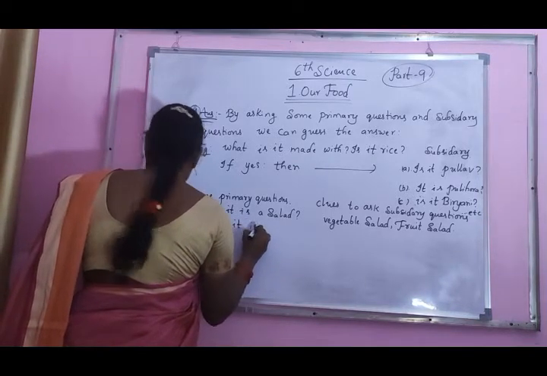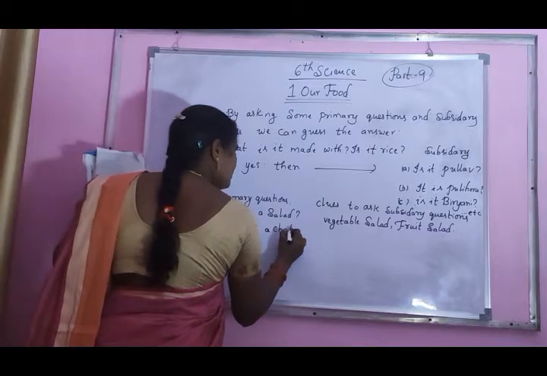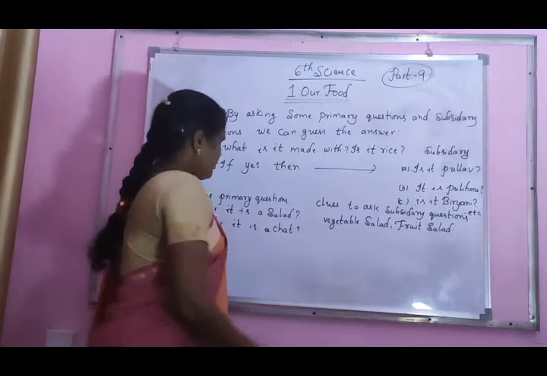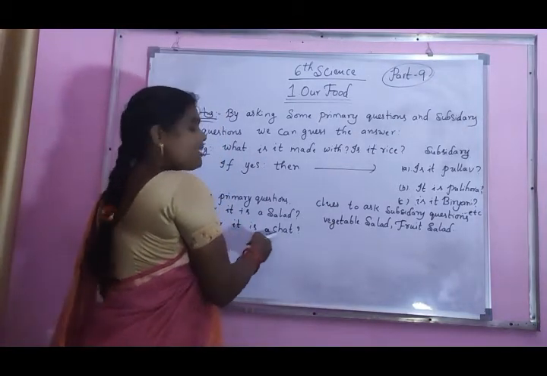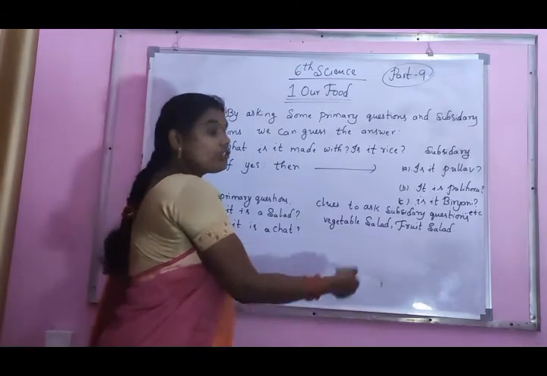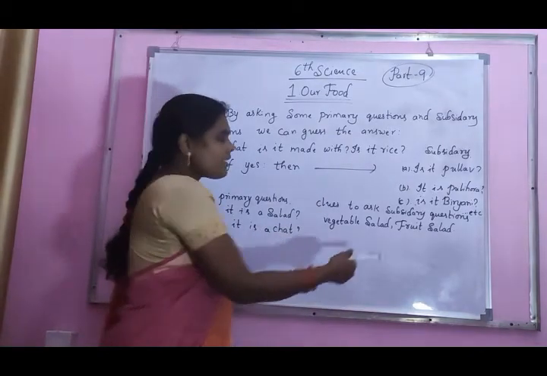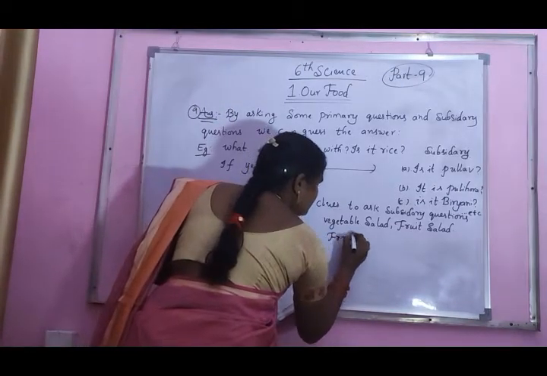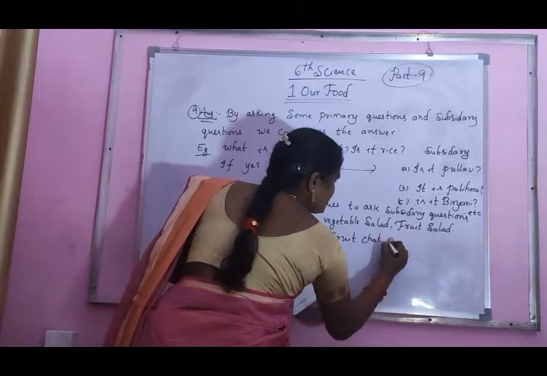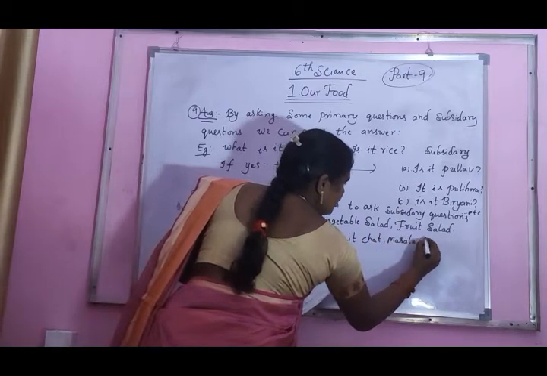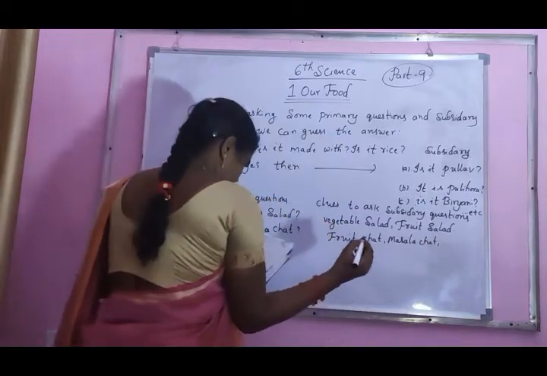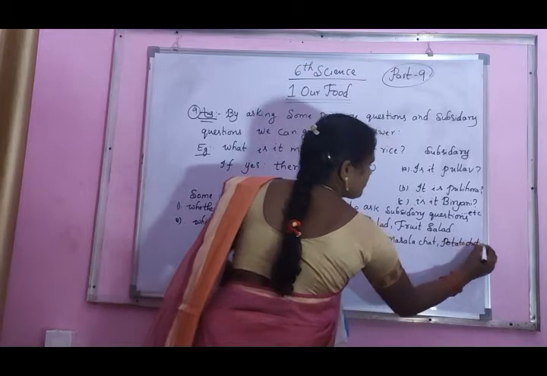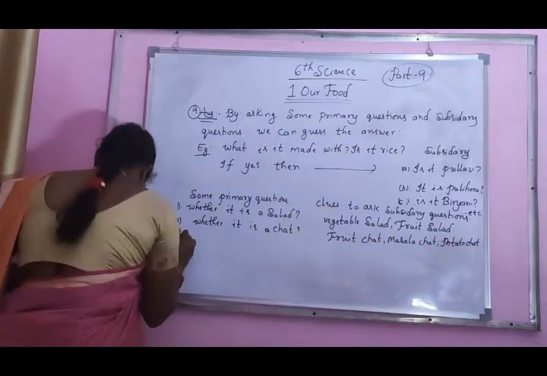Whether it is a chart. Now you say what are the subsidiary questions here? The primary question is whether it is a chart. In that time, questions like fruit chart are called subsidiary questions. Fruit chart, masala chart and potato chart. Third one.